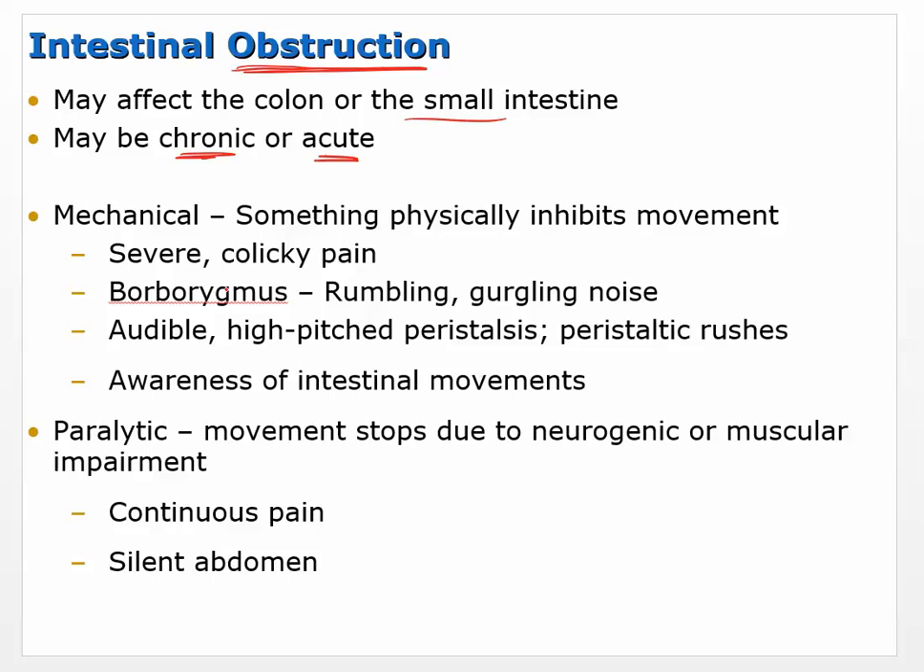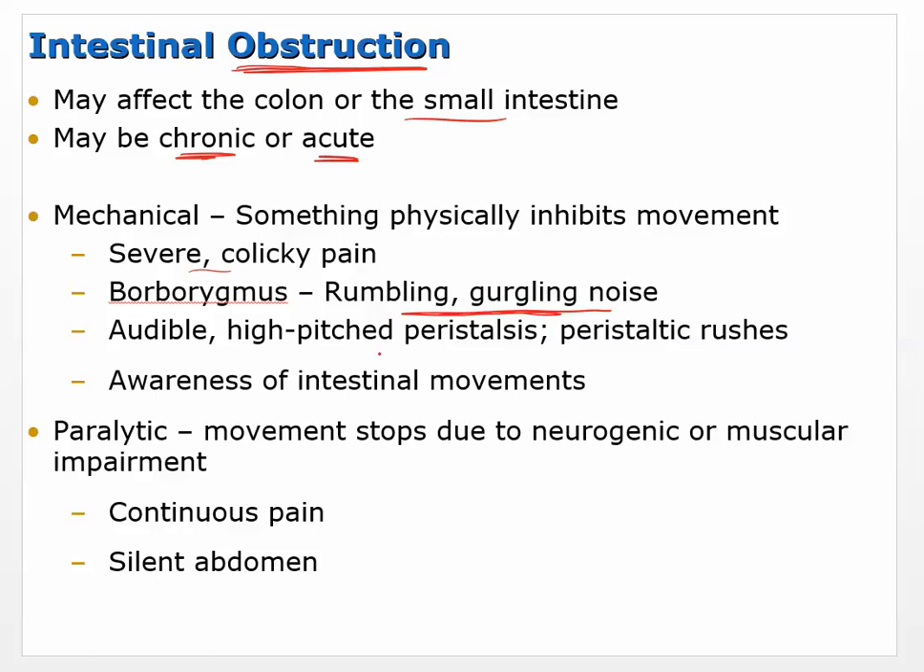It could be mechanical. Okay, so these are interesting and actually pretty easy to keep the symptoms of these straight. Mechanical: something physically inhibits movement. So severe colicky pain, borborygmus, so a rumbling or gurgling noise. Okay, so that means that your intestines are still working. They're trying to push it through, but something is getting in the way. Something is preventing it from moving the way that it's supposed to move.